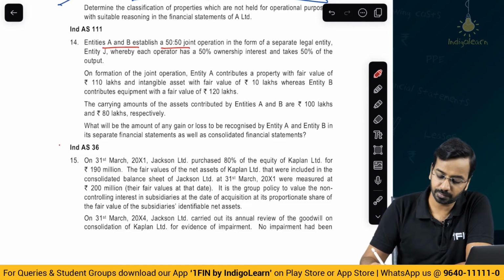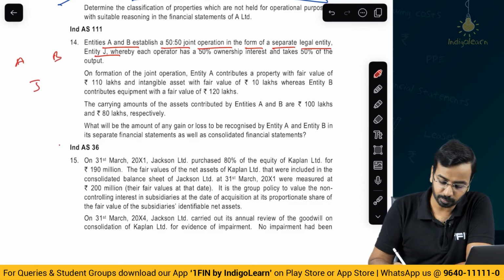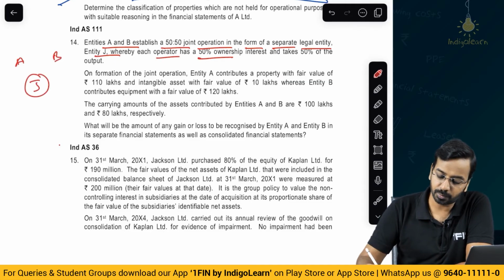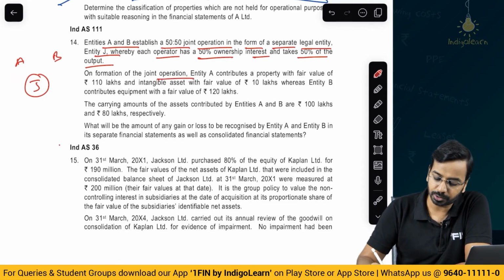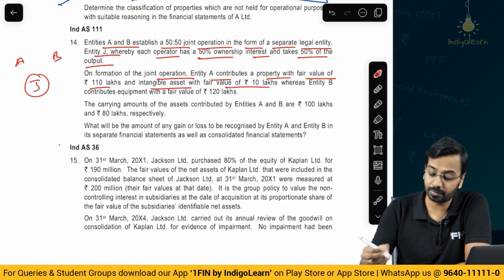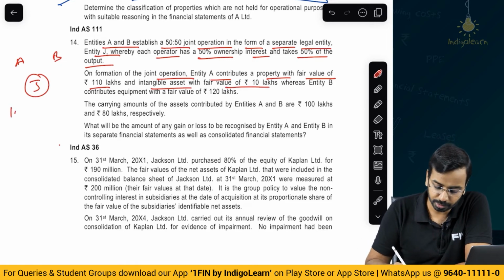A and B establish a 50-50 joint operation in the form of a separate legal entity, entity J. So, you have A, you have B, they have formed entity J. Each operator has 50% ownership interest and takes 50% of the output. On formation of the operation, A contributes property with fair value of 110 and intangible asset with fair value of 10. So, A contributed 120, B also contributes 120.